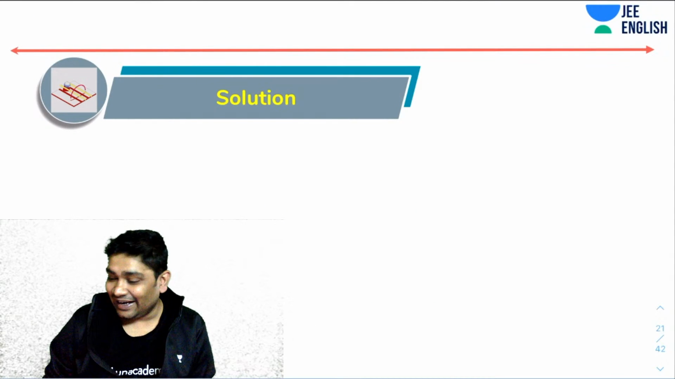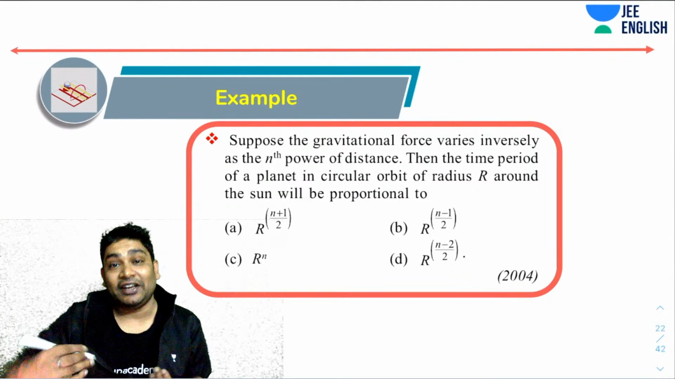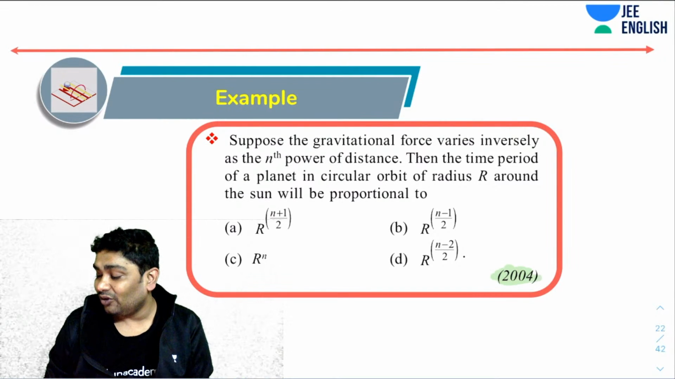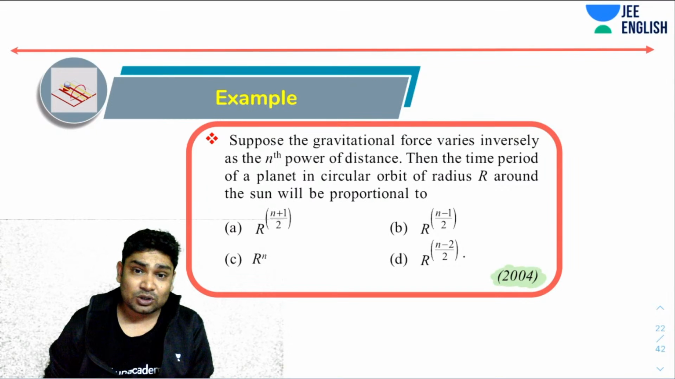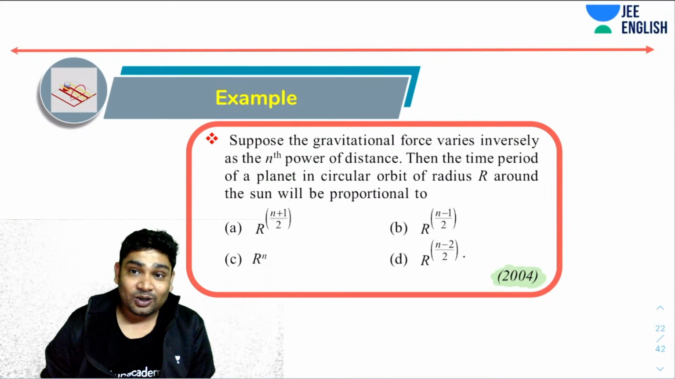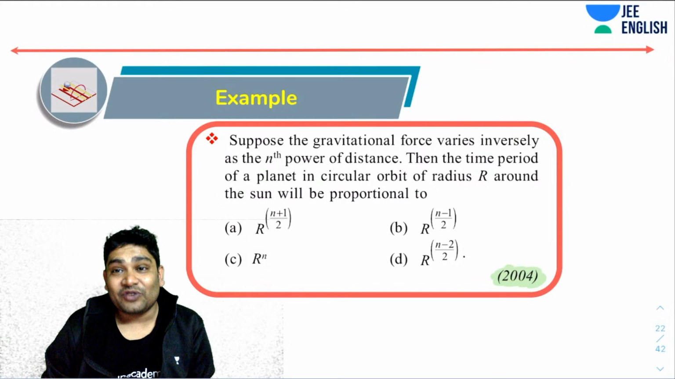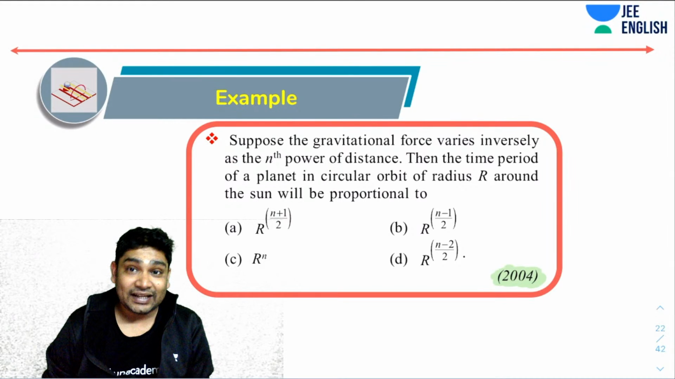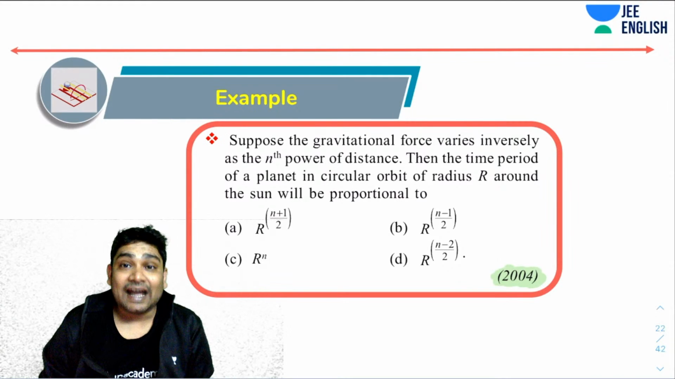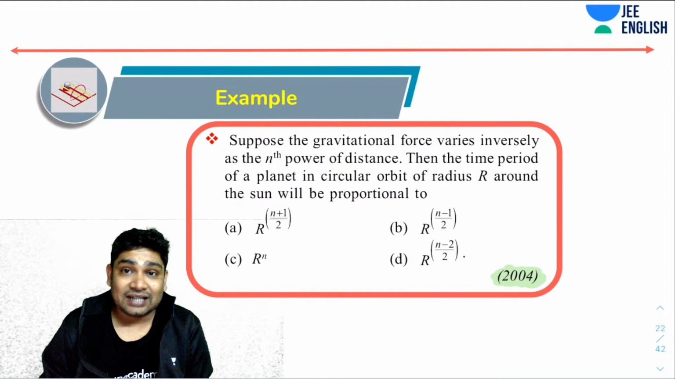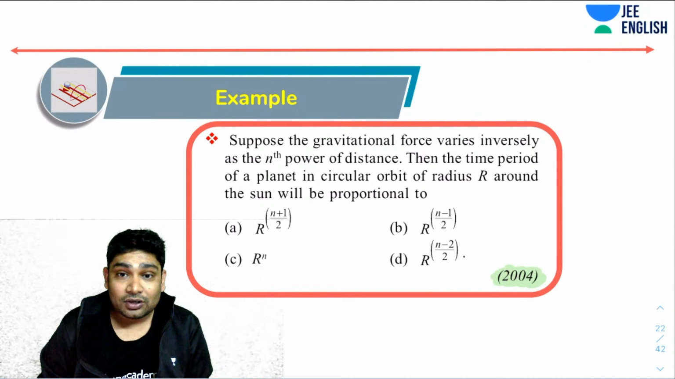All right. How about the next one? Now, this is very, very simple again. This was asked in AIEEE 2004. This is also an actual problem from JEE. It says, suppose the gravitational force varies inversely with the nth power of the distance. Then the time period of a planet on a circular orbit of radius r around the sun will be proportional to.